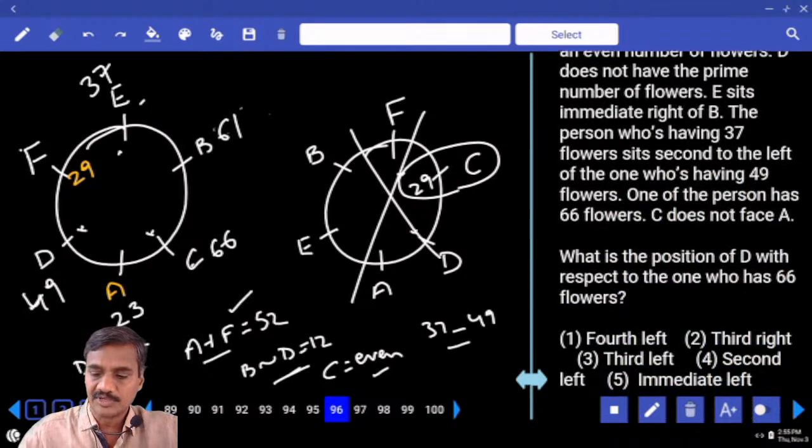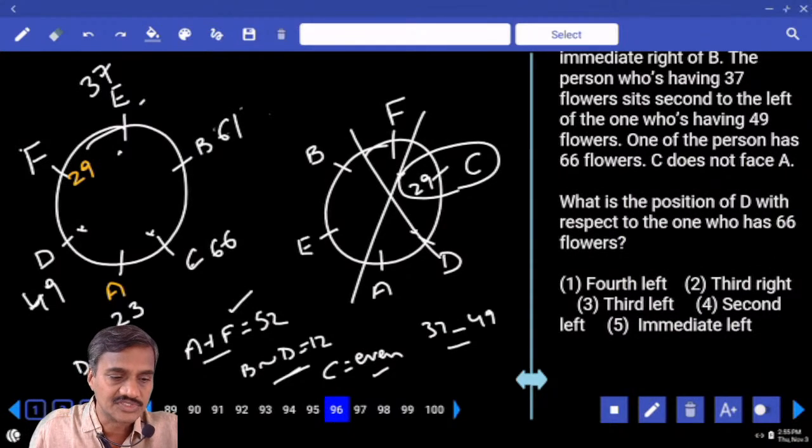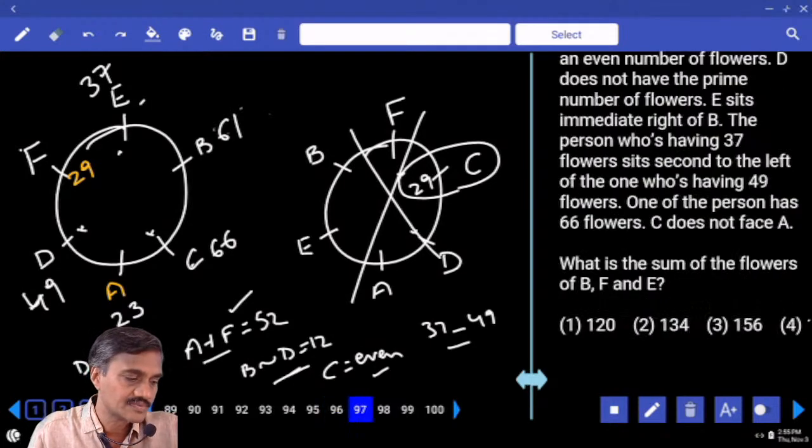Then coming to this one, what is the position of D with respect to the one who has 66? Now D with respect to the one who has 66, second to the left. Second to the left, choice 4.